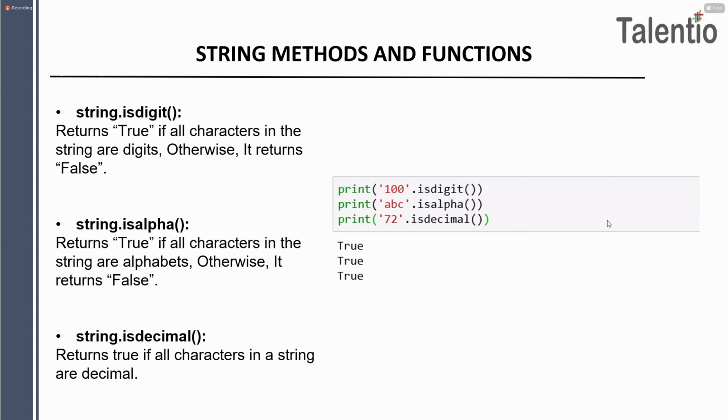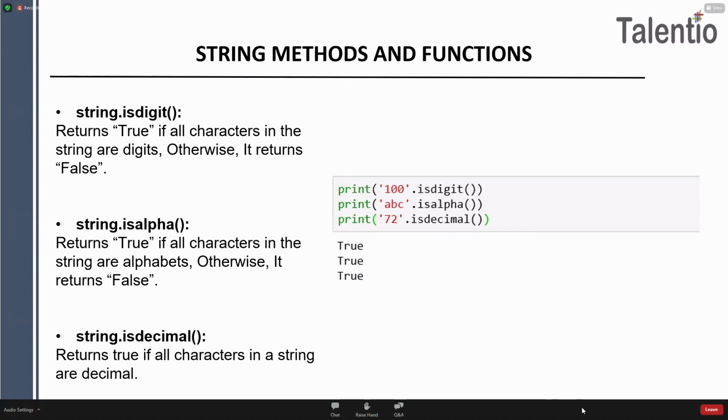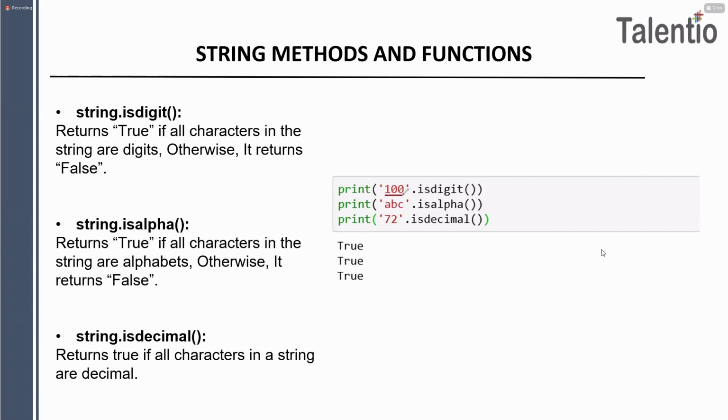Next we are having, guys, string dot isdigit. This time we are checking whatever string we are passing, whether that string is a digit or not. Here 100, even though it is present in a string, we are checking whether whatever is present in that string is a digit. It returns true if all characters in the string are digits. Otherwise it will be false.